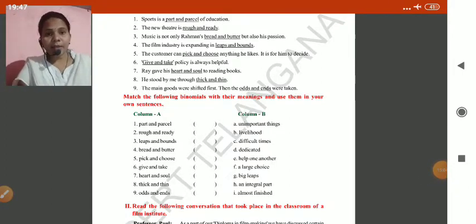So children, part and parcel. So what is the correct match for this? An integral part, H. Rough and ready means, I told you, almost finished, I. Leaps and bounds means here G, big leaps. Bread and butter is livelihood. Pick and choose, a very large choice, F. Give and take, children, help one another. Heart and soul, dedicated, D. Thick and thin.